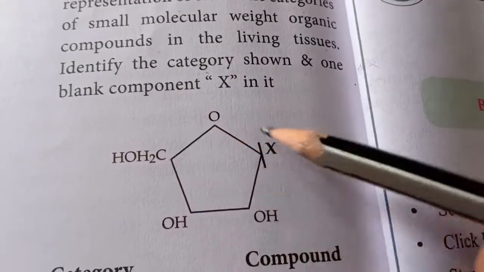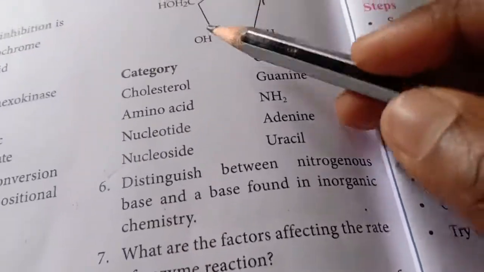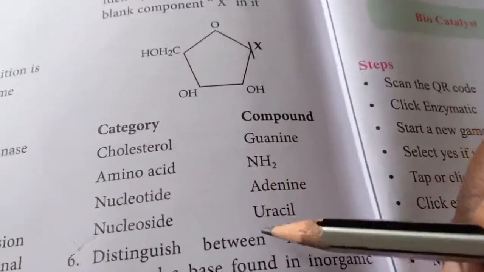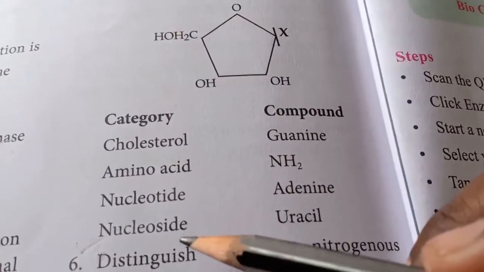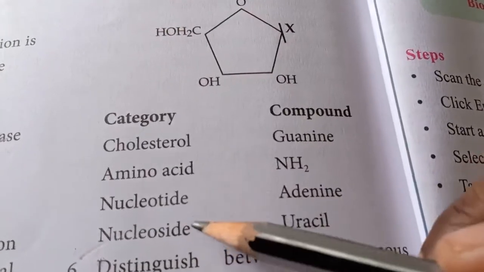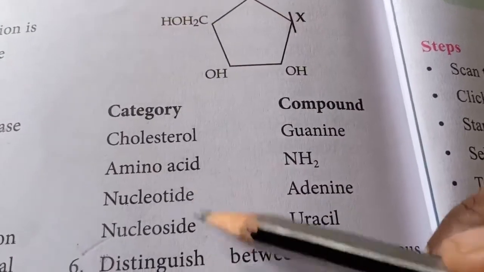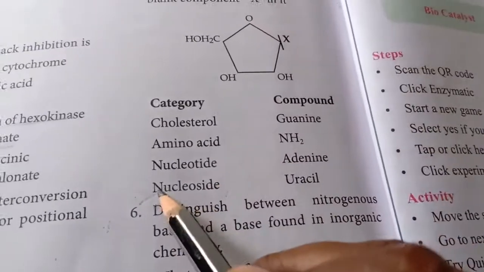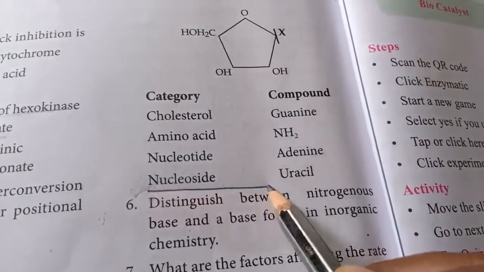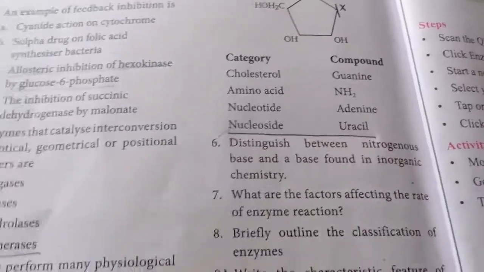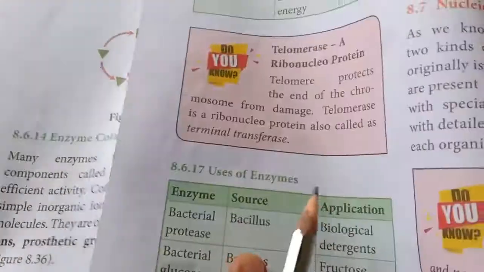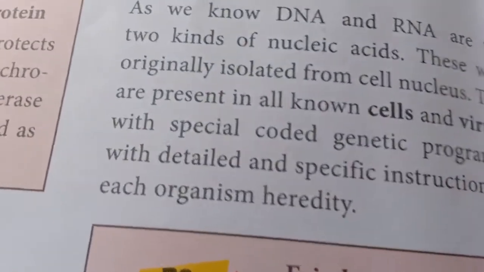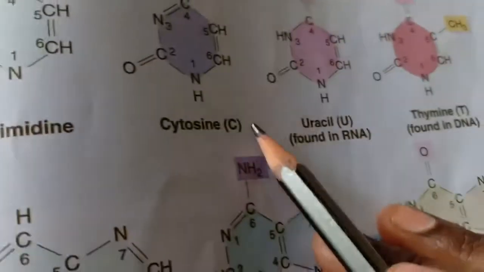Usually this structure you will find in the nucleotide and nucleoside. So this category comes under nucleoside, uracil. Let's refer to the diagram also. This is going to be your nucleotide.